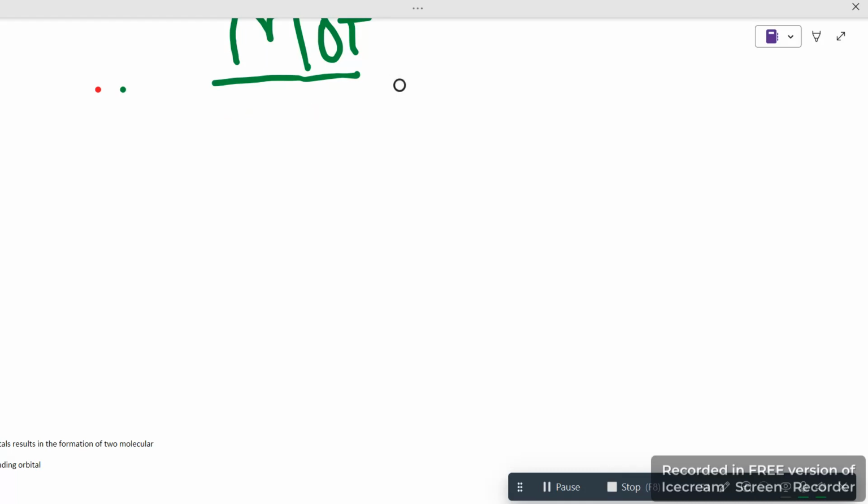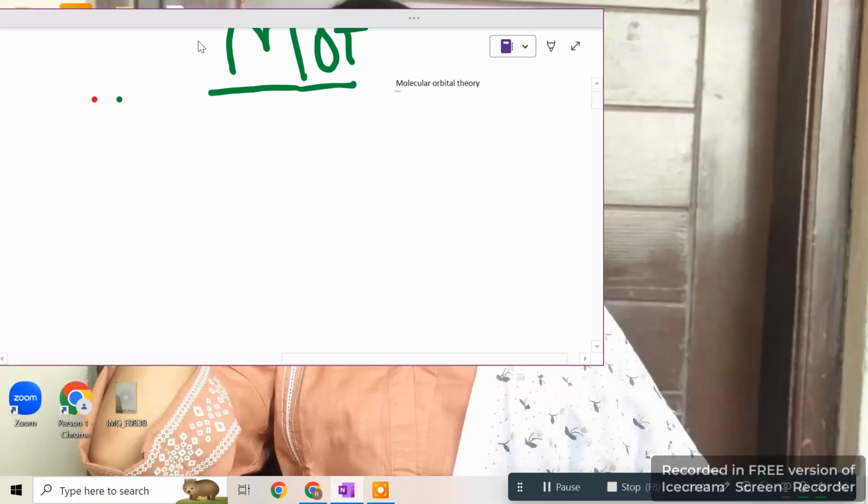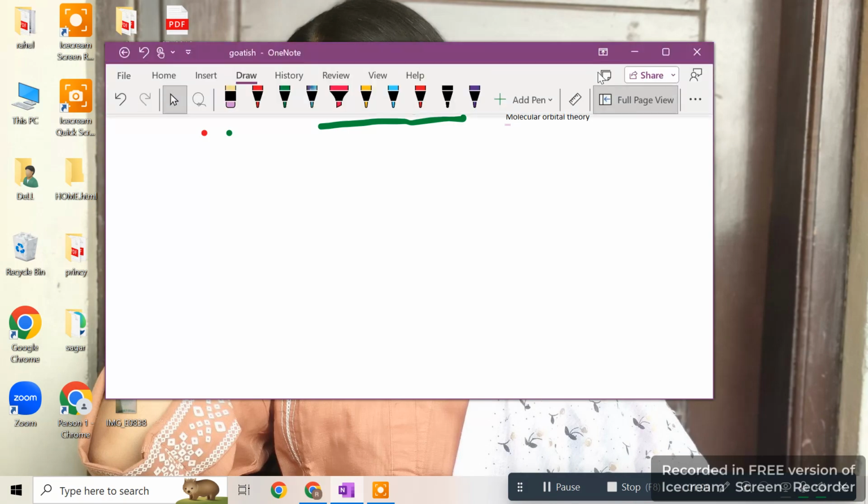MOT simply means molecular orbital theory.